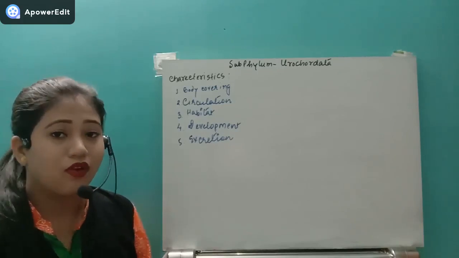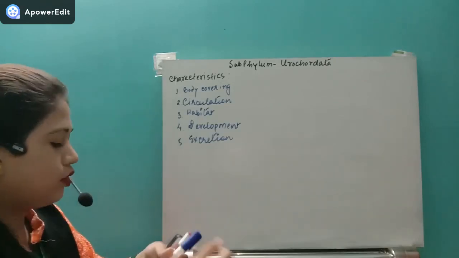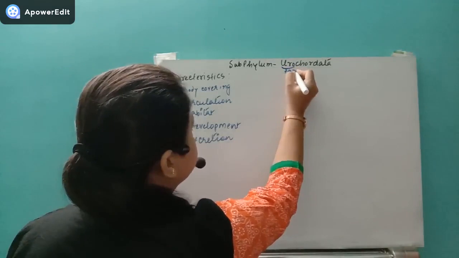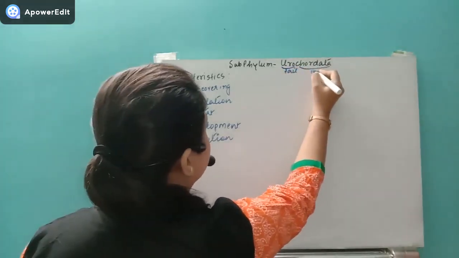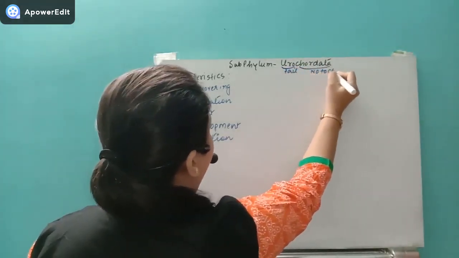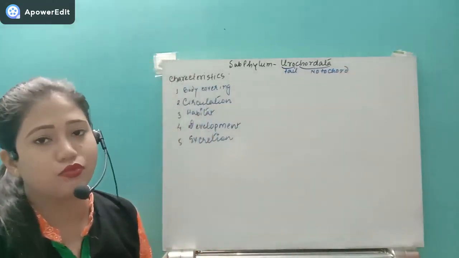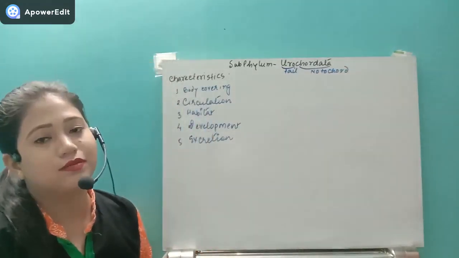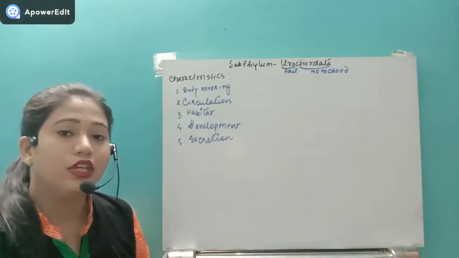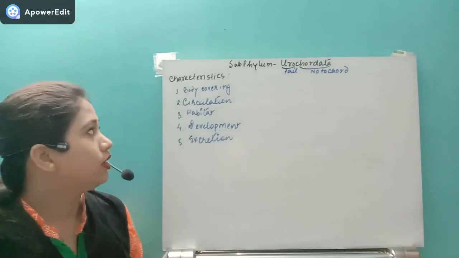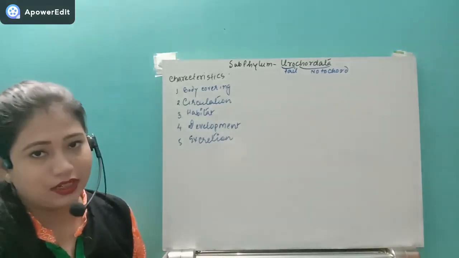So what is the meaning of Urochordata? See, Urochordata means the organism which have the notochord only in the tail region or the posteriormost region. Those organisms, they are known as the Urochordata. Uro means tail, remember that. Now come to their general characteristics.